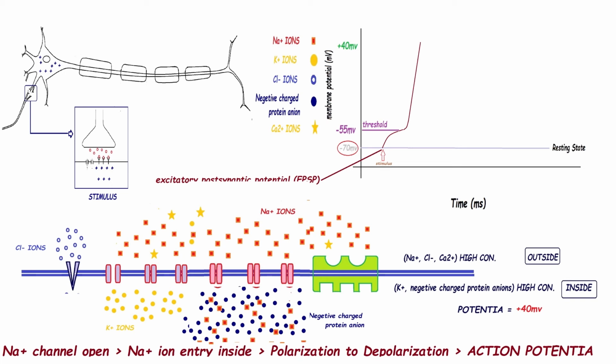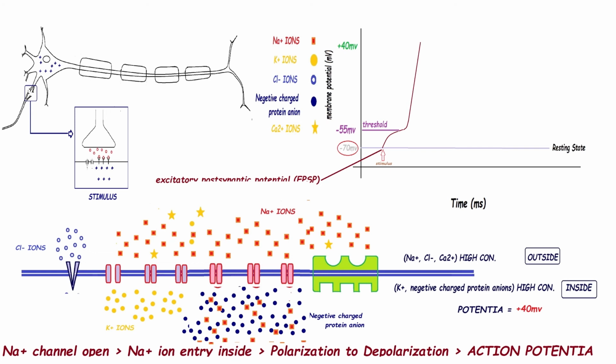In the resting condition, the potential was minus 70 mV and the neuron was electrically polarized, and after the sodium ion entry, the action potential is plus 40 mV. So we can say polarization to depolarization has occurred.